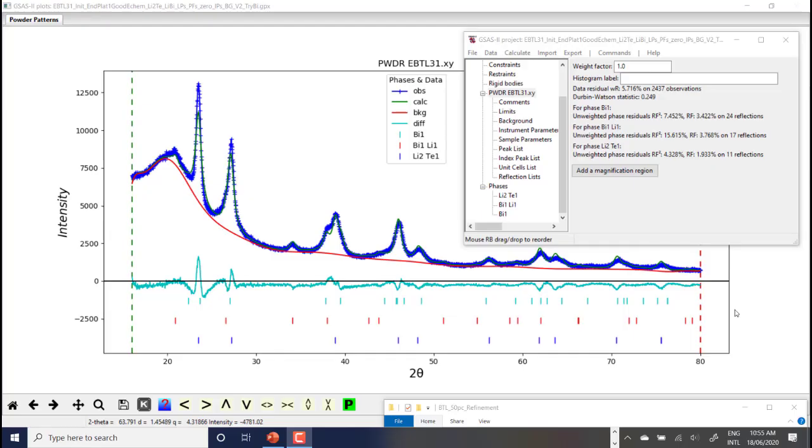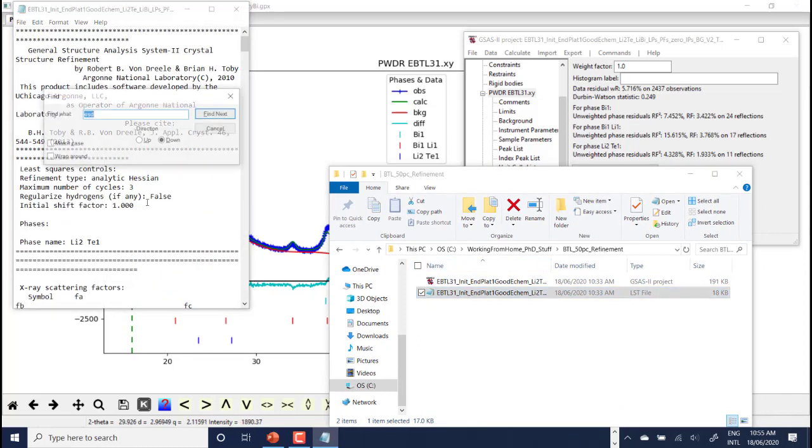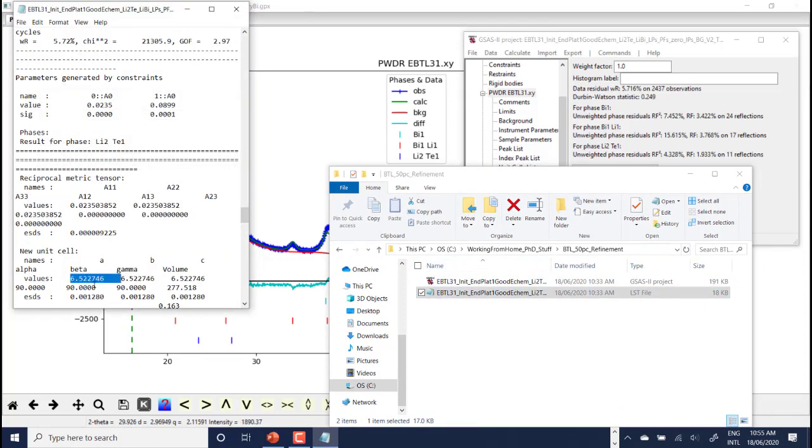The original source of these parameters is a program called GSAS-II, which is used to analyze powder X-ray diffraction data. Every time the program calculates, it automatically generates a text file, which contains the parameters and their uncertainties. Originally, the only way to extract these values was to copy and paste them and manually convert them into bracket notation. Considering there are over 100 such parameters in my paper, this was too slow and prone to error.